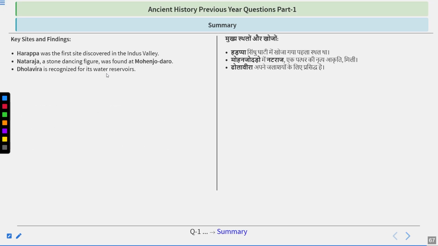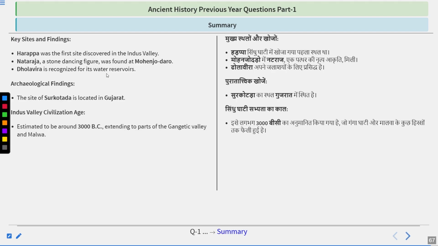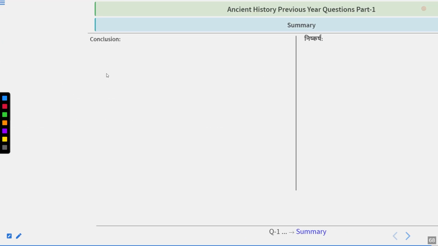Key sites and findings: Harappa was first discovered in the Indus Valley. Nataraja, a stone dancing figure, was found at Mohenjo-daro. Dholavira is recognized for its water reservoirs. Archaeological finding: the site of Surkotada is located in Gujarat. The Indus Valley civilization's age is estimated to be around 3000 BC, extending to parts of the Gangetic Valley and Malwa.